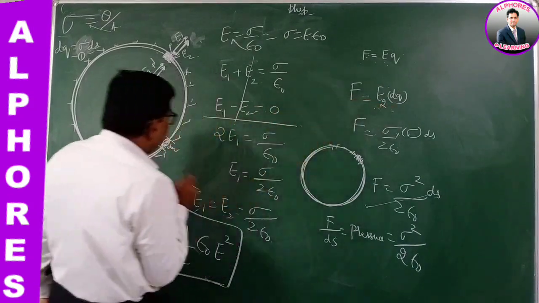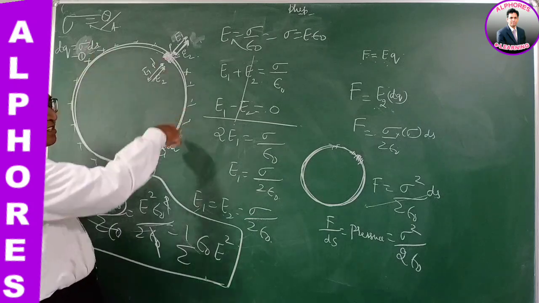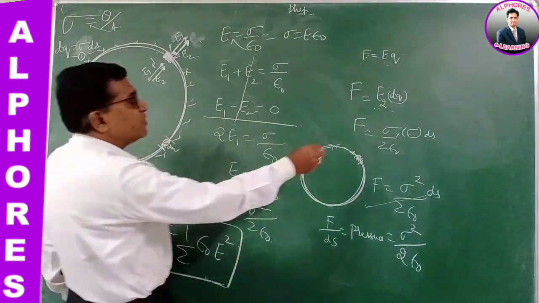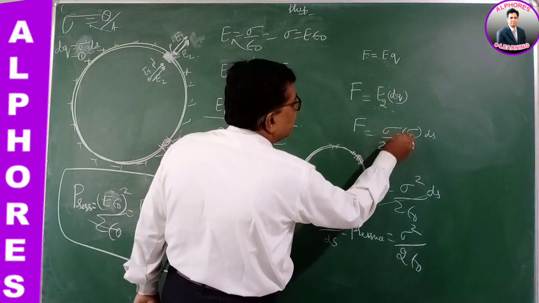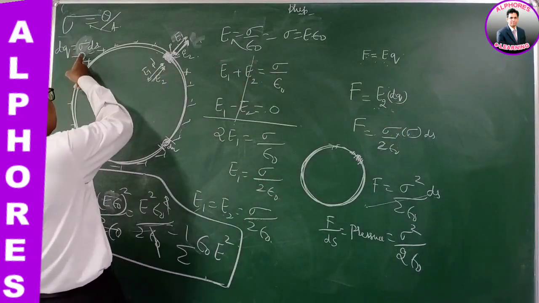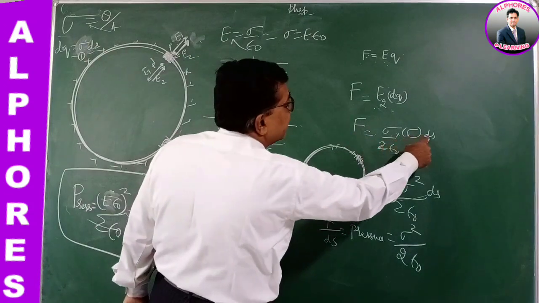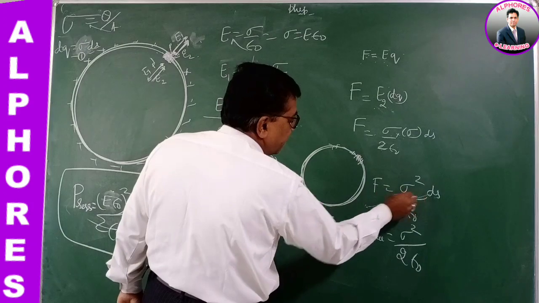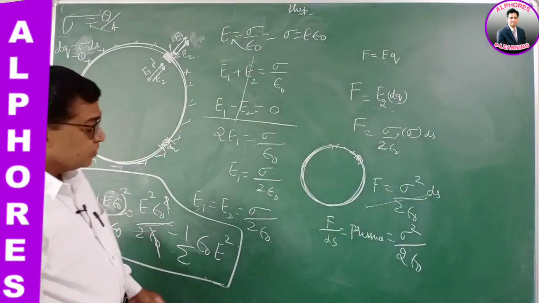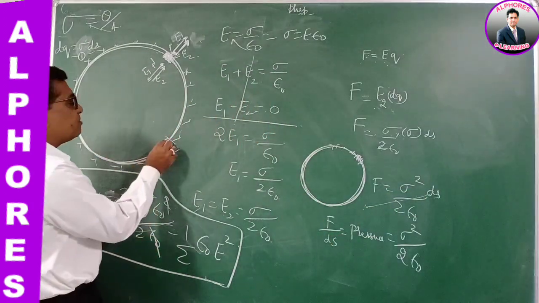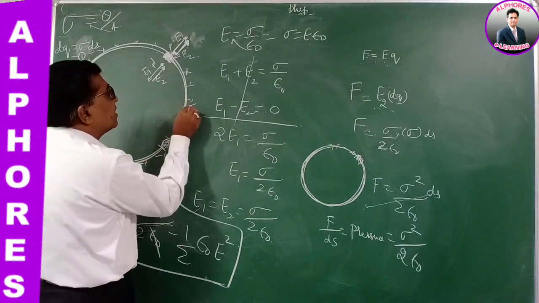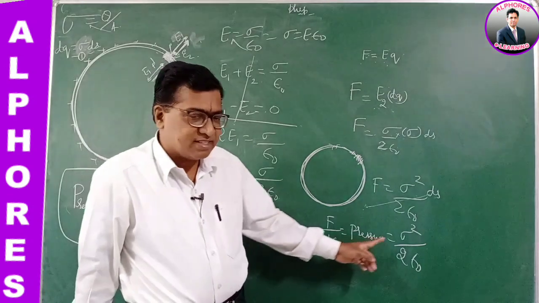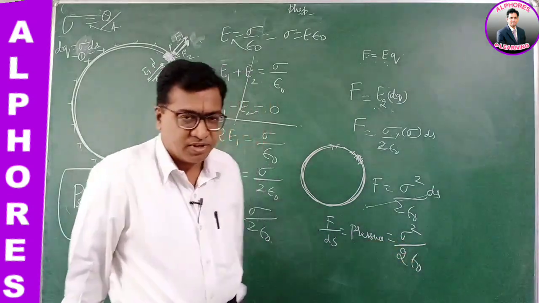The field produced by the remaining part, E2, we have found as sigma by 2 epsilon naught. So it is sigma by 2 epsilon naught into dq, and the charge dq is sigma ds. So sigma square by 2 epsilon naught ds. Force per unit area is pressure. So the electrostatic pressure experienced by any area element, at any point, is sigma square by 2 epsilon naught.